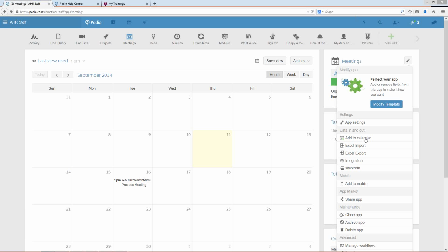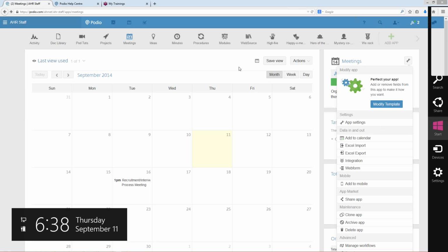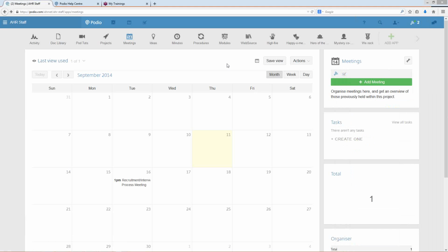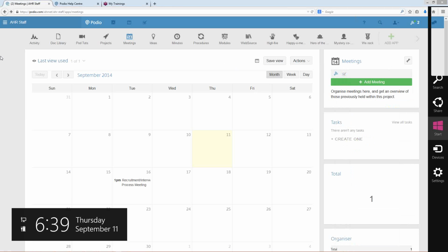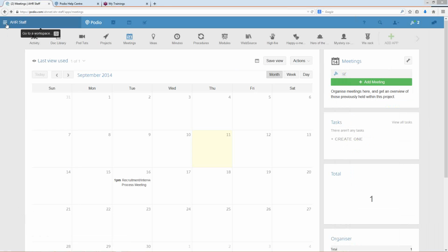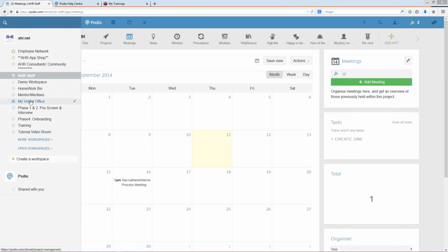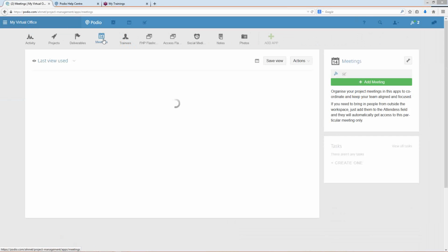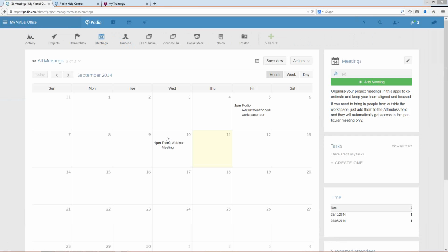I'll take you to another room where I don't have that connected just yet and show you the process of that. But once you are connected, you'll notice that you do not have the filter button up here, basically. And that's gone for this particular app at least. So I'm going to take you to a workspace to see if they're not synced. I think I have meetings here. Let's see. No, this one is synced.